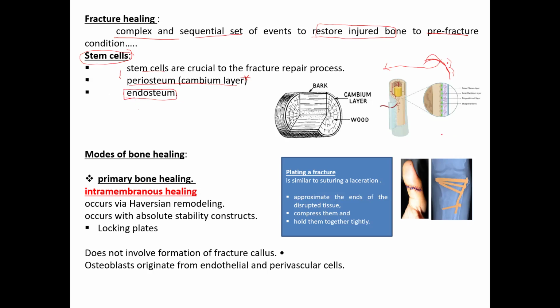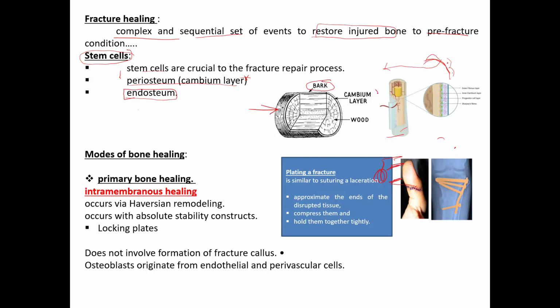If you see the cut section of the bone, it resembles the trunk of a tree. How does it resemble the trunk of a tree? The outer part is the bark, which is like the fibrous layer, very acellular, just gives support.